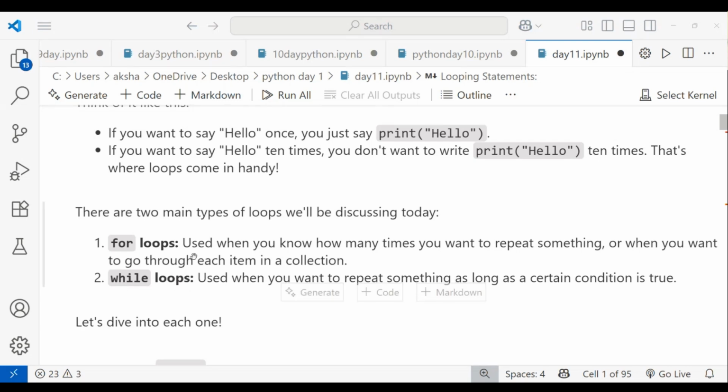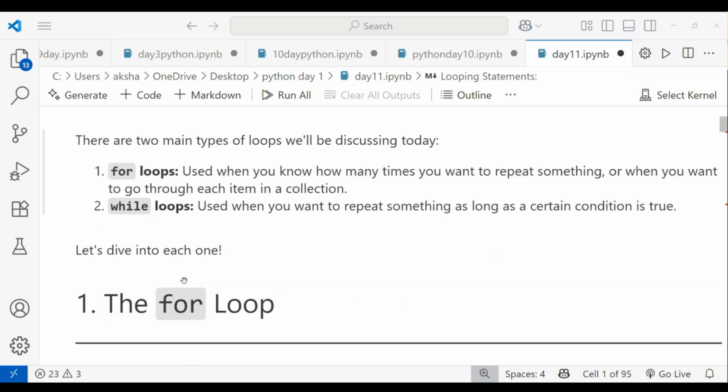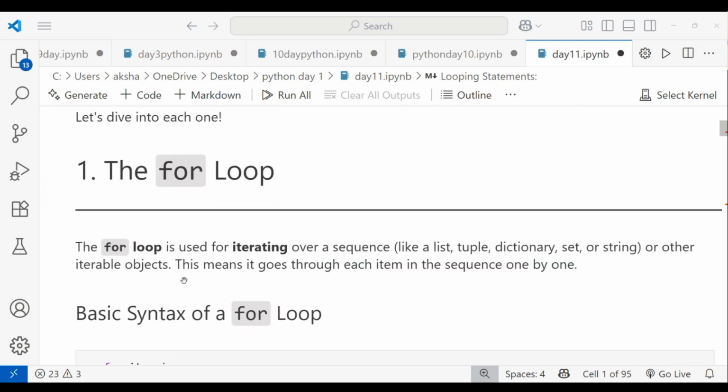In a for loop, use it when you know how many times you want to repeat something, or when you want to go through each item in a collection. The while loop is used when you want to repeat something as long as a certain condition is true, until the condition is false, when you don't know the end value. First we discuss the for loop, then we go to the while loop.